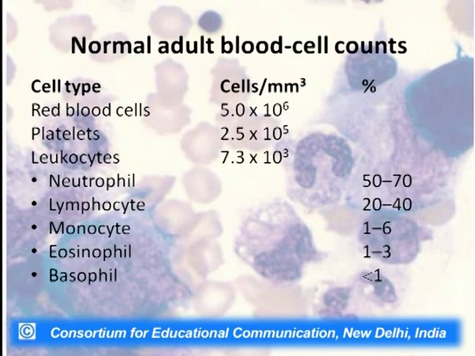In fact, they form the first line of defense in our body. Neutrophils are about 50 to 70% in our body, followed by lymphocytes, which are 20 to 40%. This is followed by monocytes, which are 1 to 6%, eosinophils 1 to 3%, while basophils are less than 1% in our body.